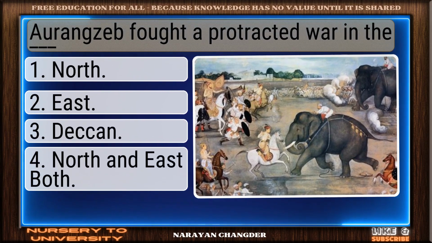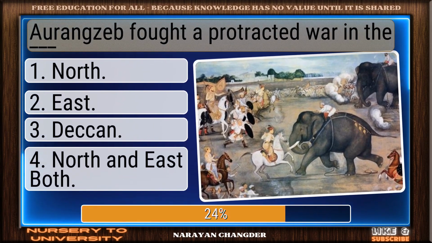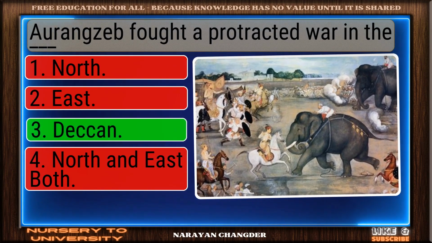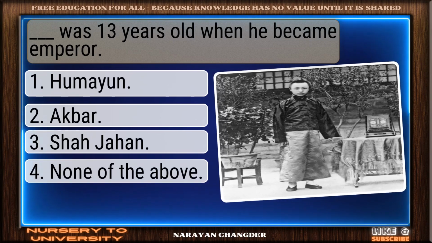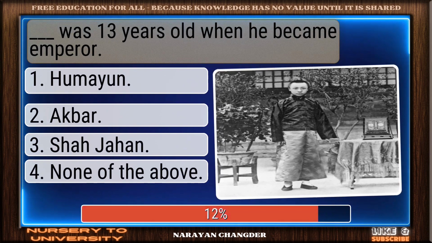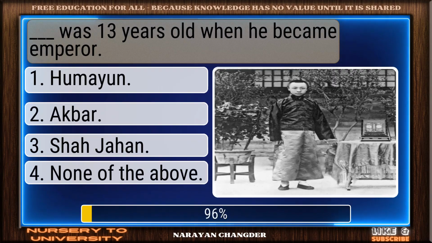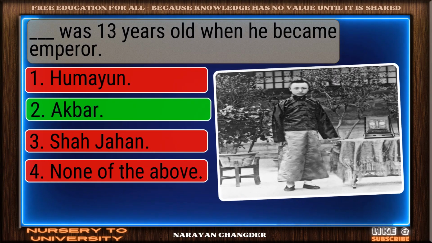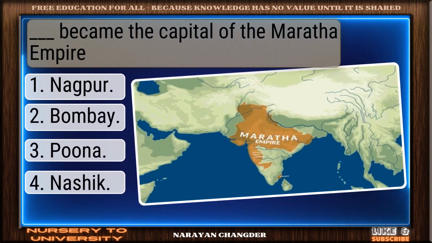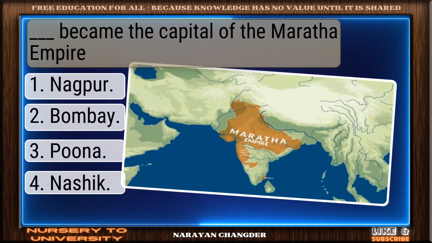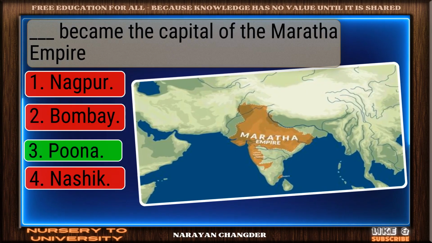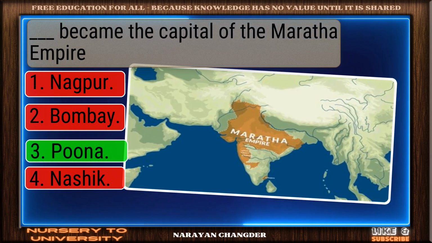Aurangzeb fought a protracted war in the Dash. Correct. Deccan is the right answer. Dash was 13 years old when he became emperor. You're right. Akbar is the correct answer. Dash became the capital of the Maratha Empire. Well done. Pune is the right choice.